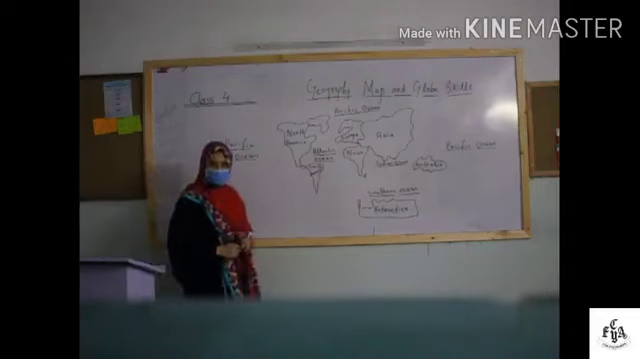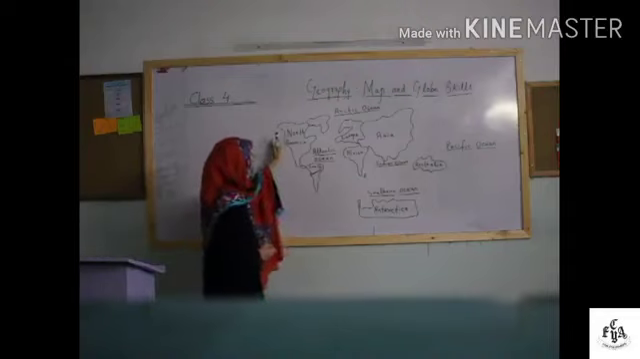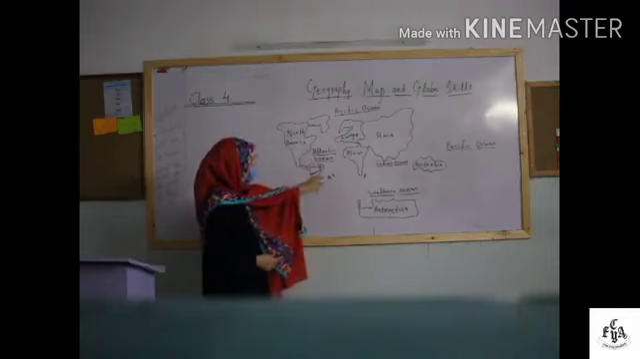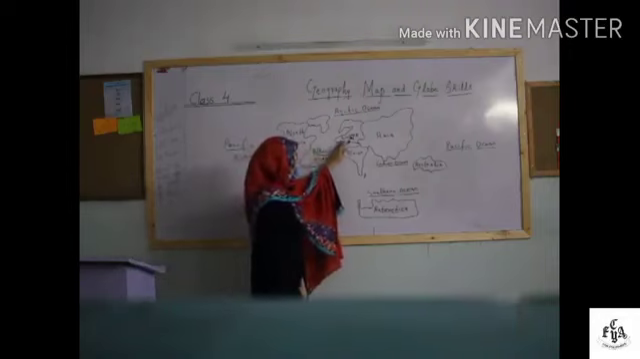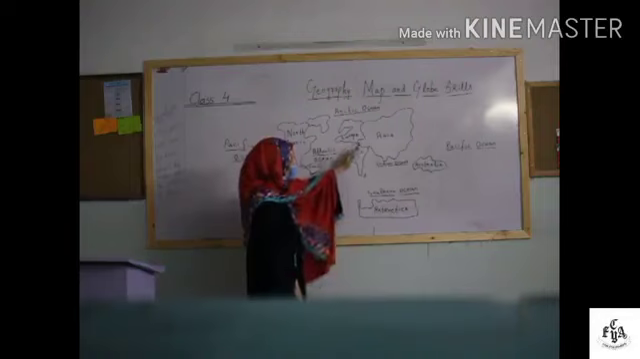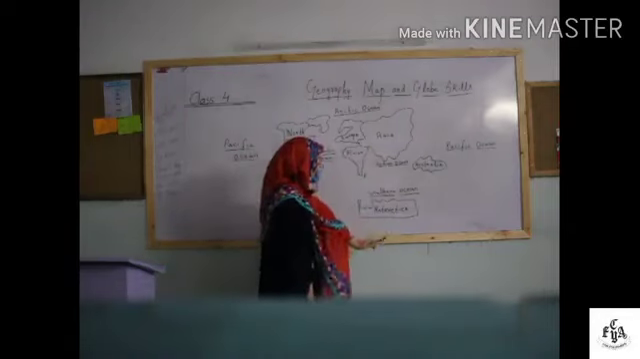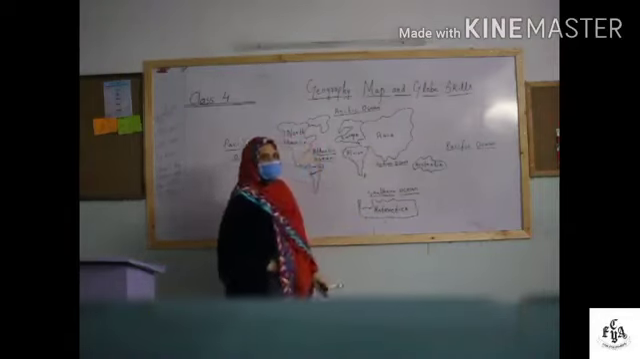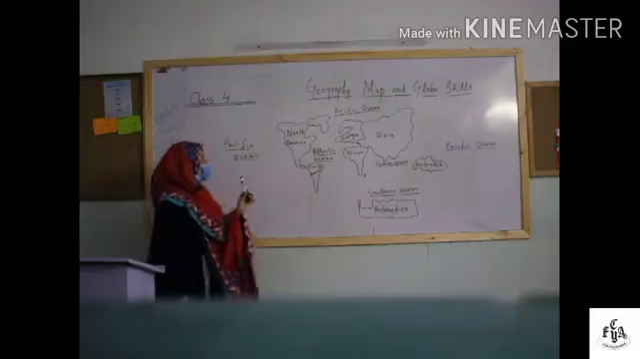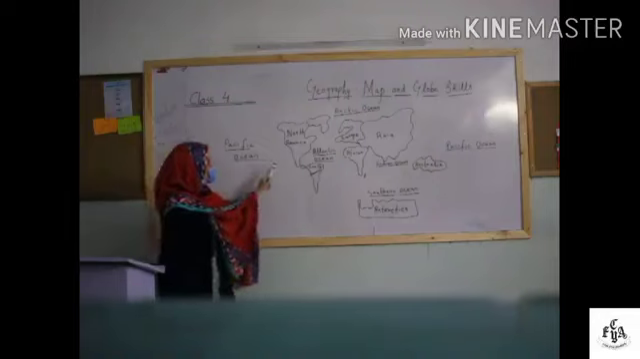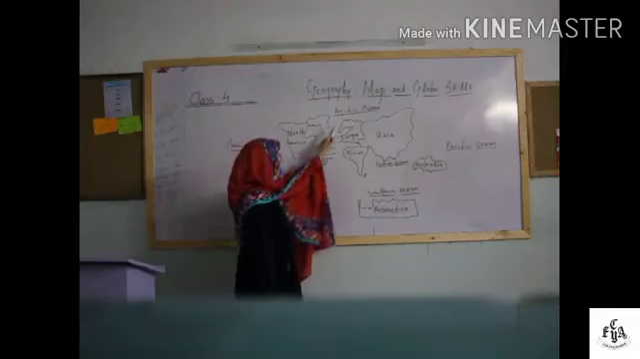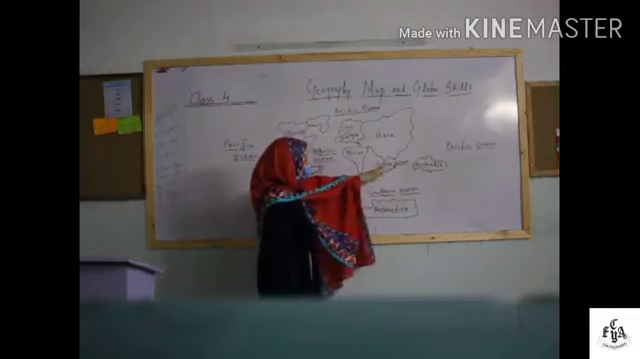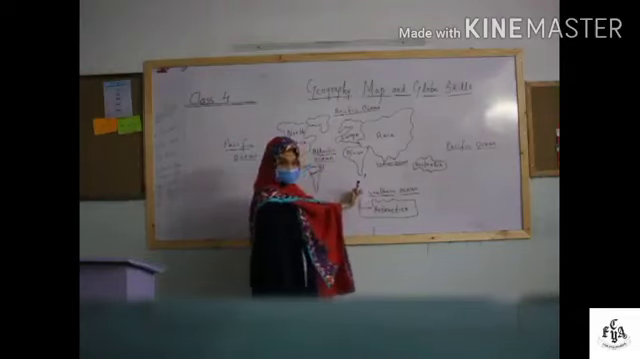Now let us see how many continents there are. There are 7 continents: North America, South America, Europe, Africa, Asia, Australia, and Antarctica. And how many oceans are there? There are 5 oceans: Pacific Ocean, Atlantic Ocean, Arctic Ocean, Indian Ocean, and Southern Ocean.